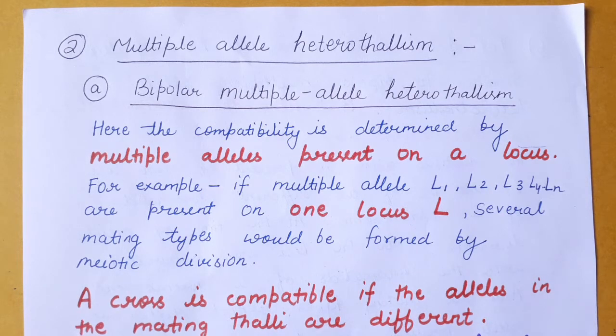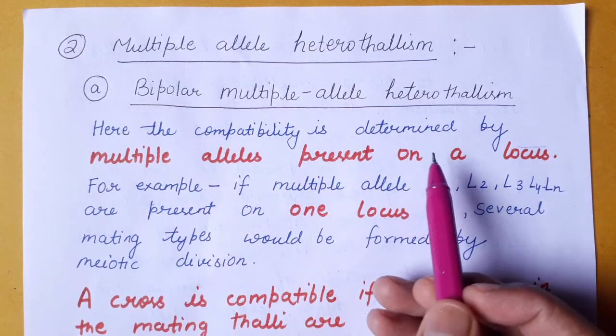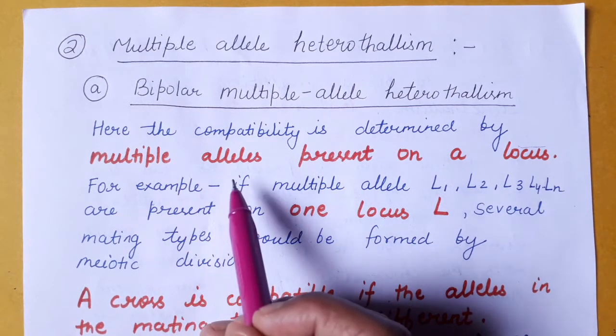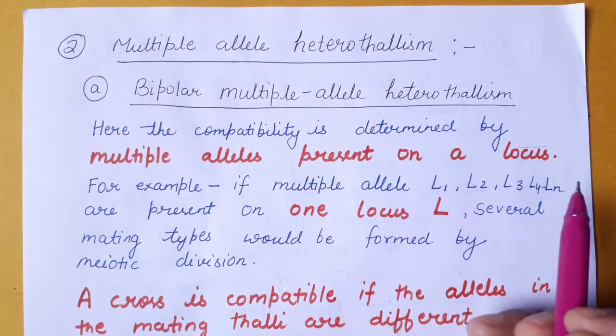Now coming to multiple allele heterothallism. As we have discussed, multiple allele heterothallism is based on multiple alleles and it is of two types, bipolar and tetrapolar. Firstly we will discuss bipolar multiple allele heterothallism. Here the compatibility is determined by multiple alleles which are present on a locus.